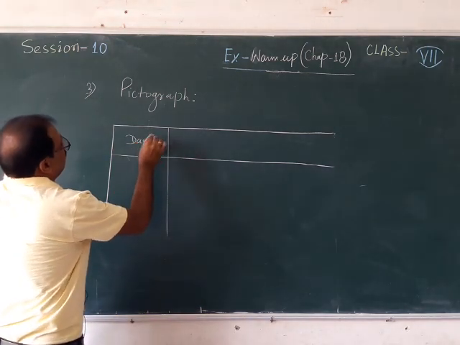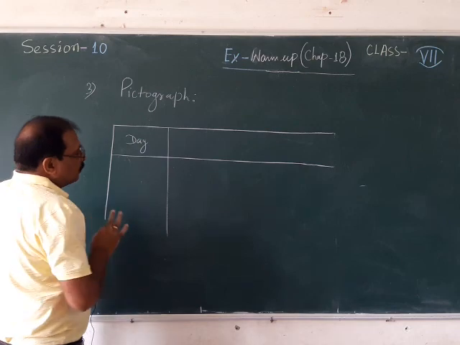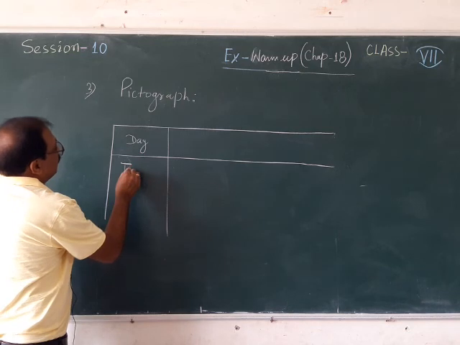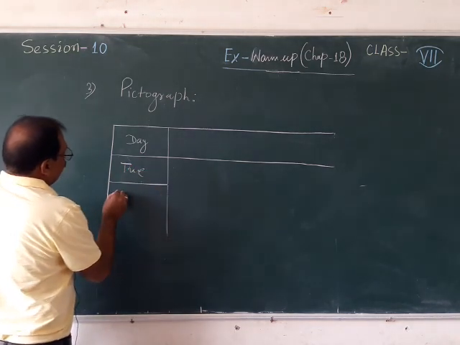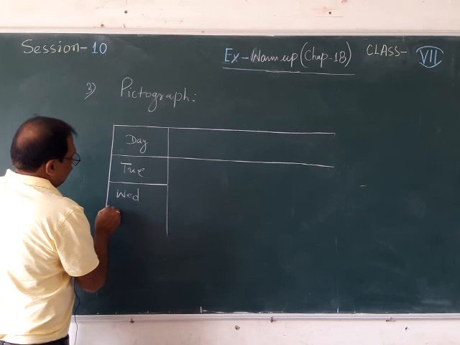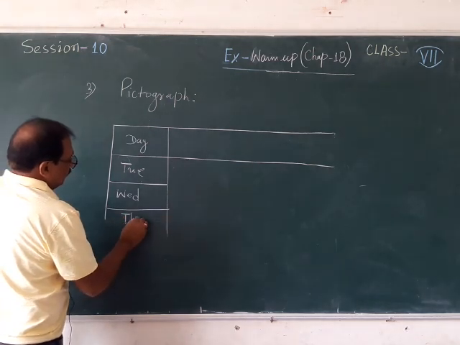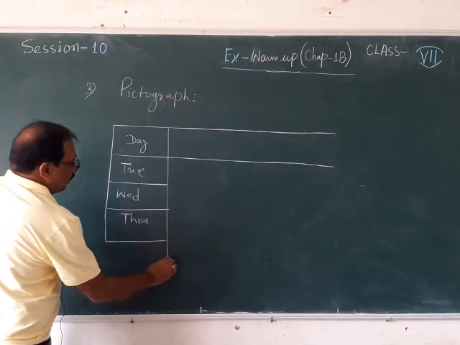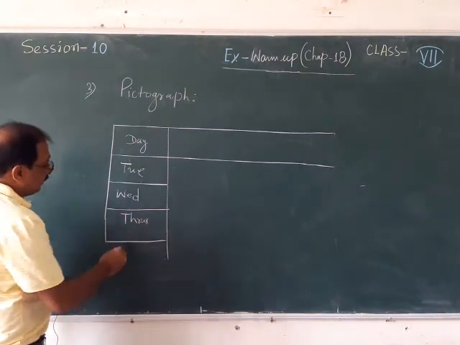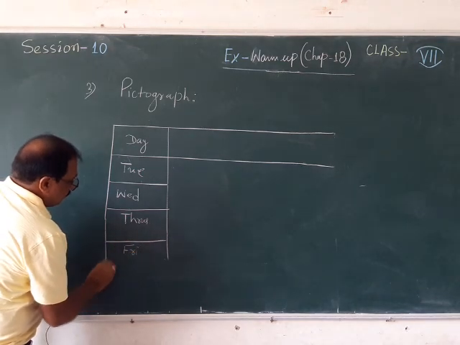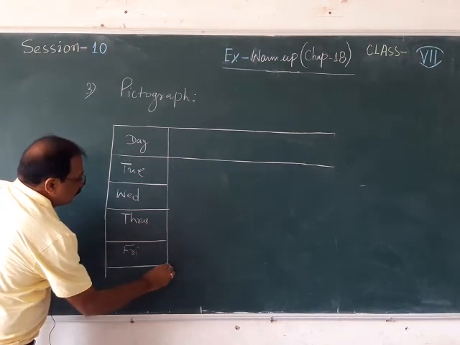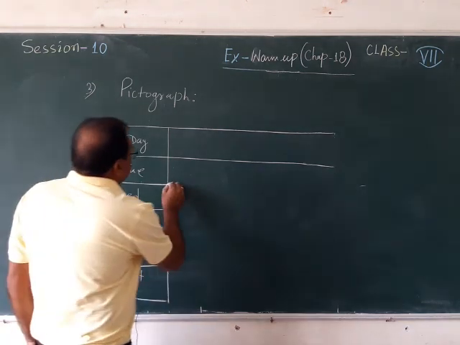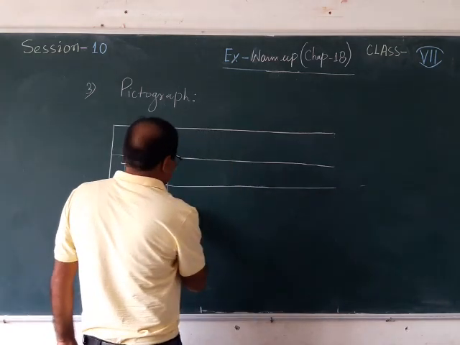Then the days' names: Tuesday, Wednesday, Thursday, then after Thursday, Friday, then Saturday. After writing this, you have to draw the pictures in the pictograph.